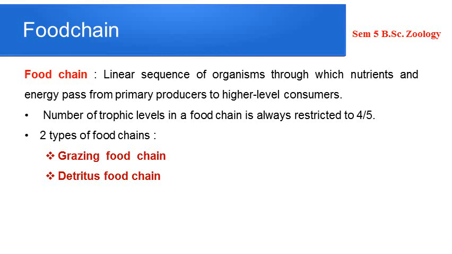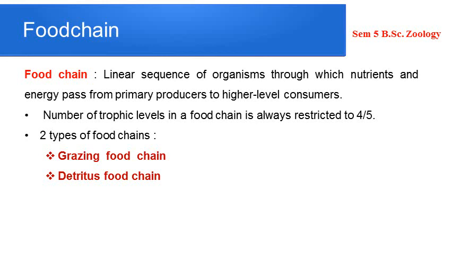Now, we already saw in the last presentation that there is a decrease in the amount of energy as we pass from one trophic level to the other, from the lower trophic level to the higher trophic level. What happens over here is that almost about 90% of the energy is lost during each transfer from one to the other trophic level.